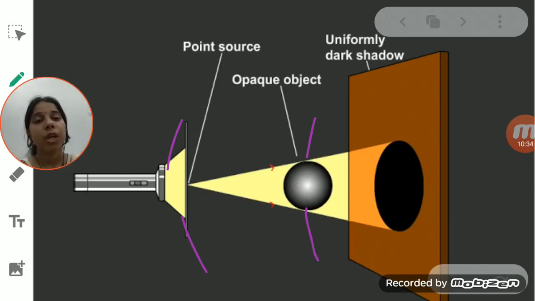Now what you will do is take a source of light, that is a torch, and throw the light with the help of this torch on the opaque object. From the other end, you will ask your friend to hold the screen, or if a wall is there, then it's very good, so that the shadow which is formed by this torch of this object on the screen can be visible to us.